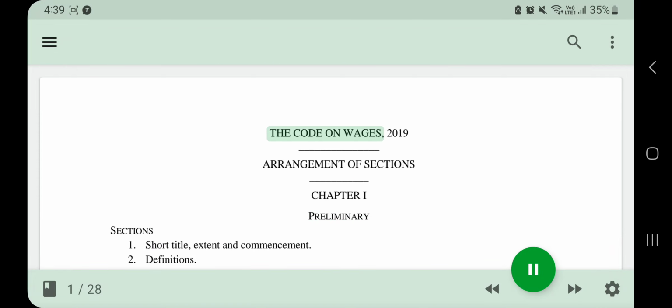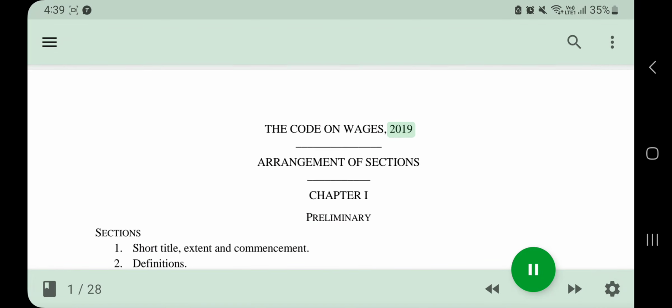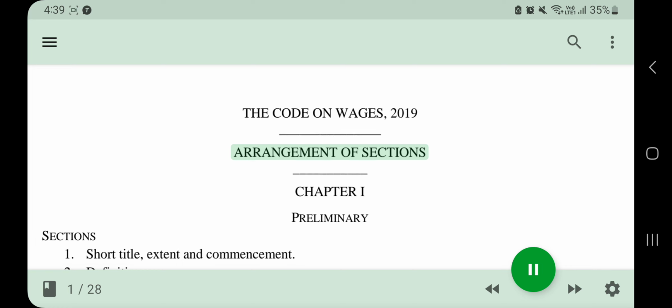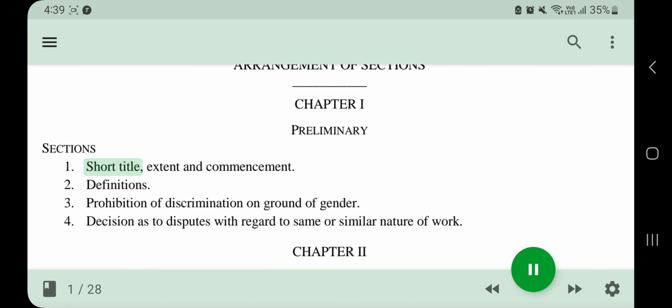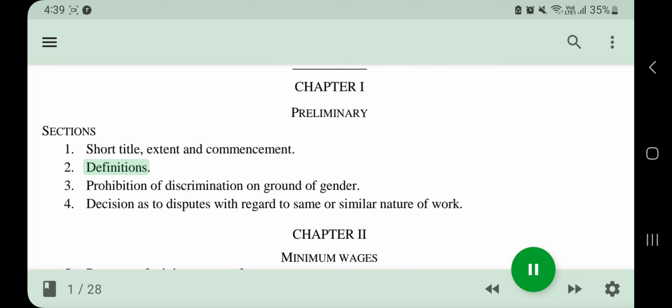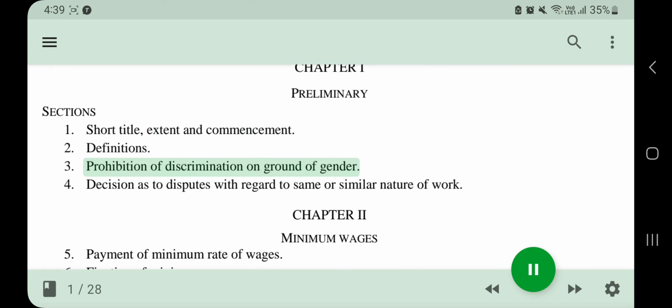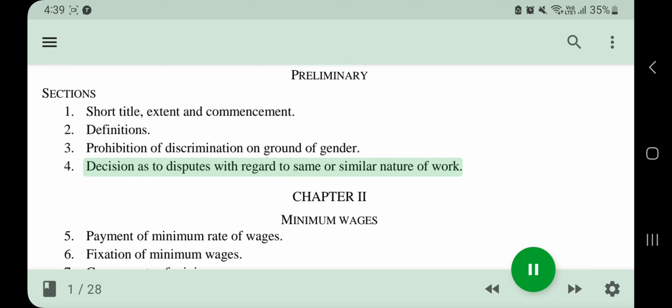1. The Code on Wages, 2019. Arrangement of sections. Chapter I. Preliminary. Sections: 1. Short title, extent and commencement. 2. Definitions. 3. Prohibition of discrimination on ground of gender. 4. Decision as to disputes with regard to same or similar nature of work.